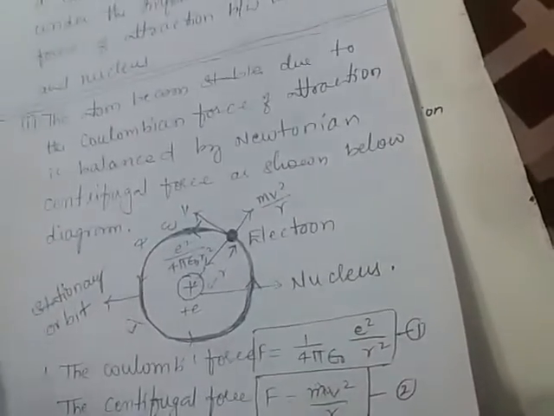So, the centripetal force is equivalent to the Coulombic force. Then afterwards, the third assumption is that the orbital angular momentum of an electron is equal to an integral multiple of h by 2 pi.